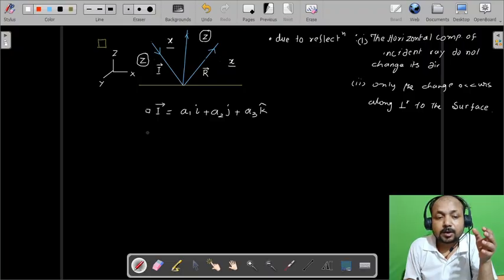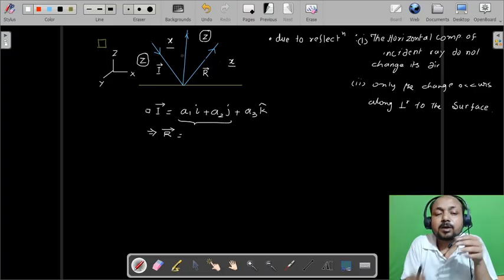So the reflected ray can be written in vector form with these two terms written as they are, as they are not going to change their direction. So this will be written as a1 i cap plus a2 j cap.